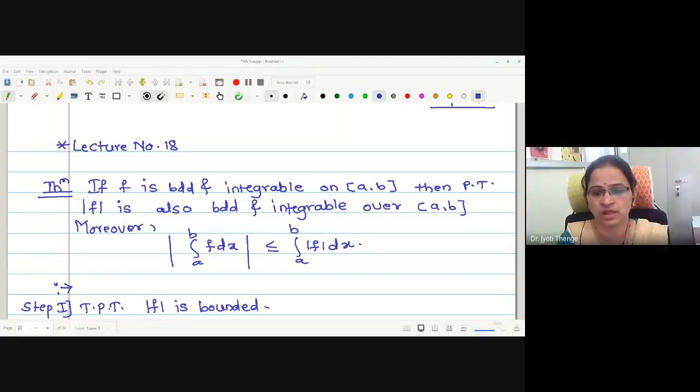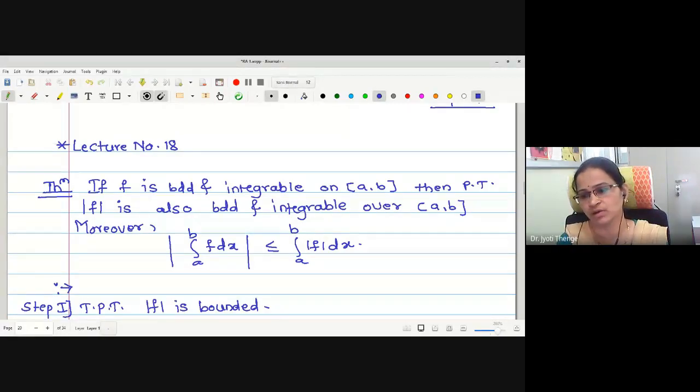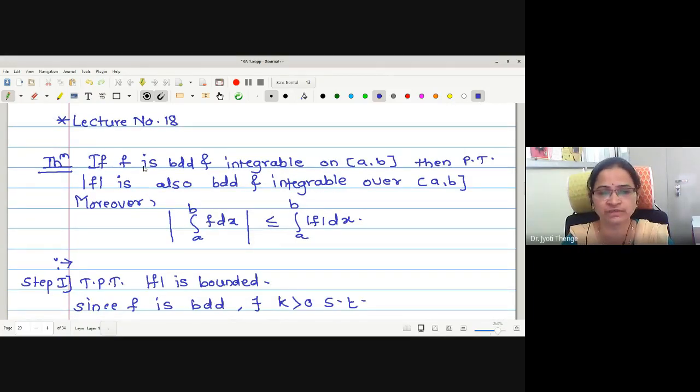In previous lectures, we have seen the condition of integrability of a given function in terms of two different forms, first form and second form. And by using this condition of integrability, we have seen how the product, quotient, addition, difference of the integrable functions is integrable. Particularly in the last lecture, we have seen the integrability of an absolute function. That is, whenever f is bounded and integrable on closed interval a b, then we have proved that the modulus of the function, mod of f, is also bounded and integrable.